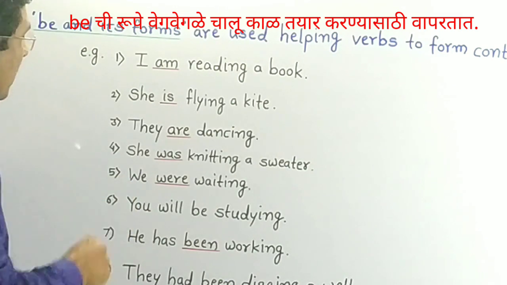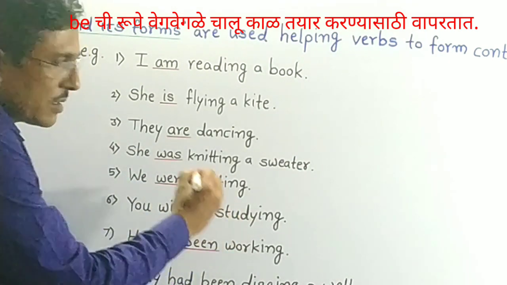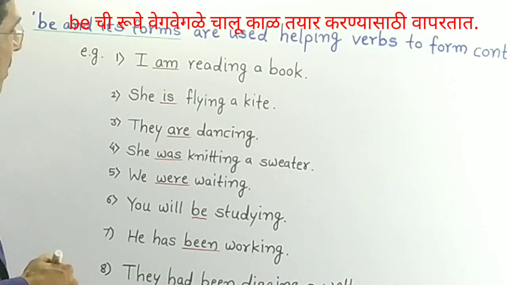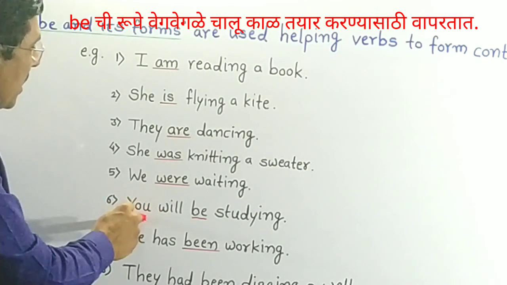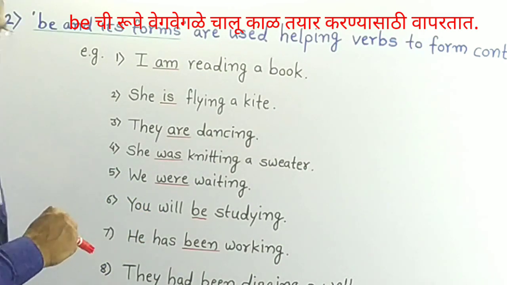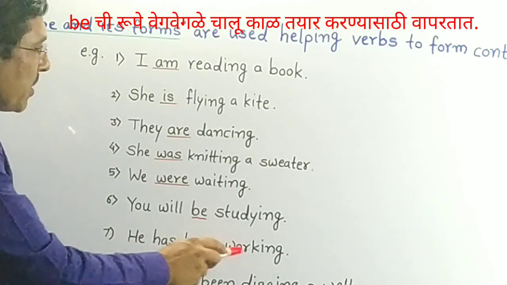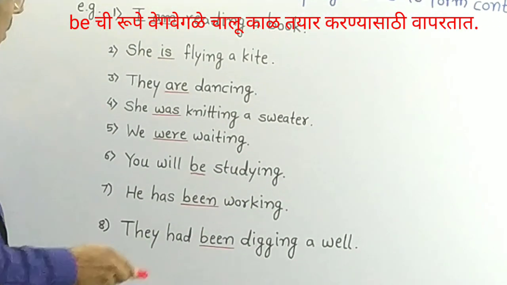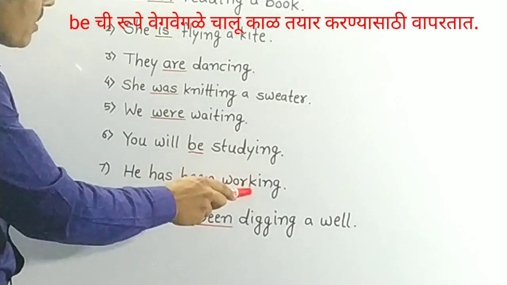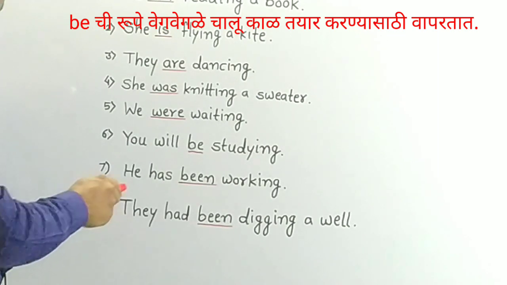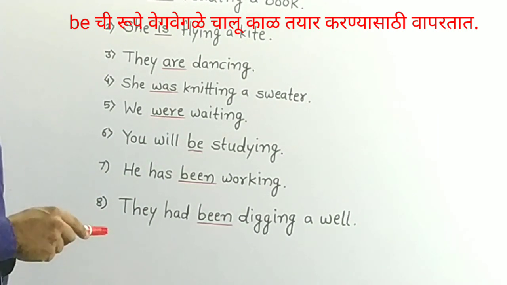In the sixth sentence, you will be studying, be is helping verb, studying is main verb, there is future continuous tense. In seventh sentence, he has been working, been is a helping verb, working main verb, there is present perfect continuous tense.